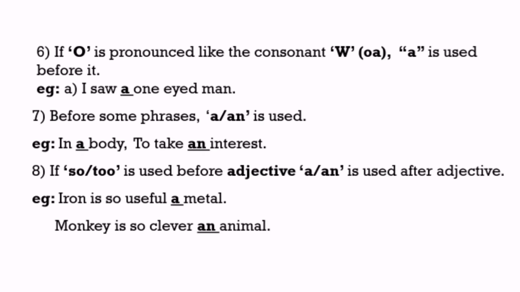Another rule: if so or too is used before an adjective, A or An is used after the adjective. As an example, iron is a useful metal. Here useful is an adjective, before it so is used, so after it A is used. Next example, monkey is so clever an animal. Here clever is an adjective, before it so is used, so according to the grammatical rule of articles, An is used after clever.